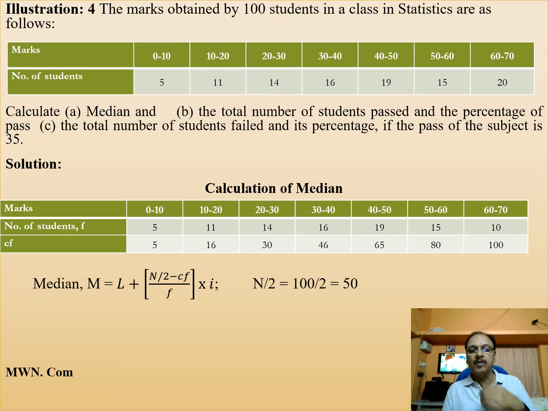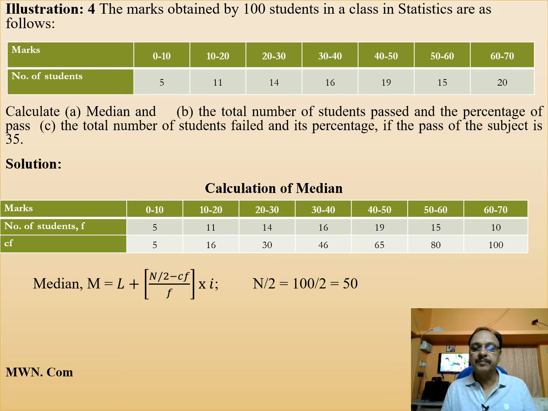Then cumulative frequency is calculated as 5 plus 11 is 16, 16 plus 14 is 30, 30 plus 16 is 46, 46 plus 19 is 65, 65 plus 15 is 80, 80 plus 20 is 100. Then for the median, the formula is L plus n by 2 minus CF by f into i.